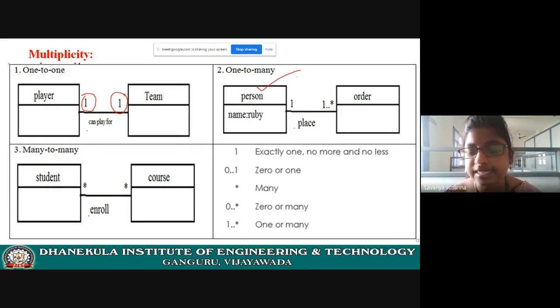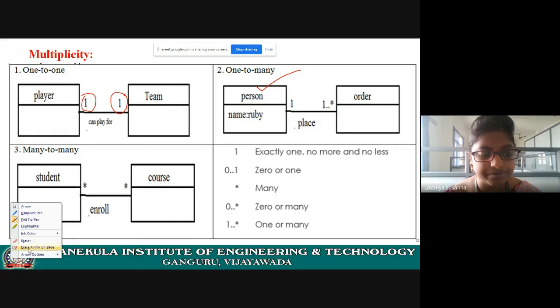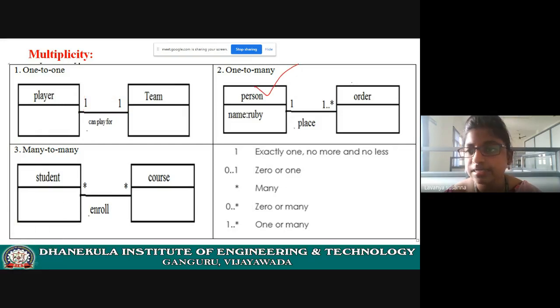Here, person is a class. Order is a class. Now see here: 1..* means one or many.